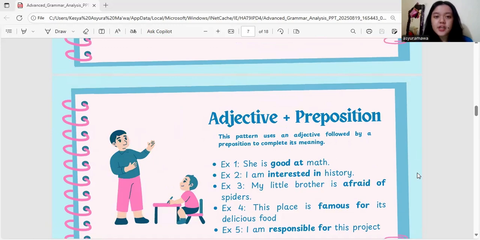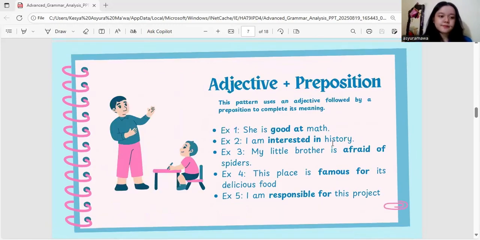Next, adjective plus preposition. This pattern uses an adjective followed by a preposition to complete its meaning. First example, she is good at math. The explanation is the adjective good is always followed by the preposition at. Example 2, I am interested in history. The explanation is the phrase interested in is used to express interest in a topic.